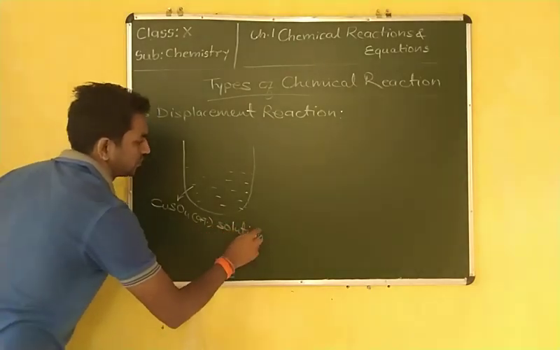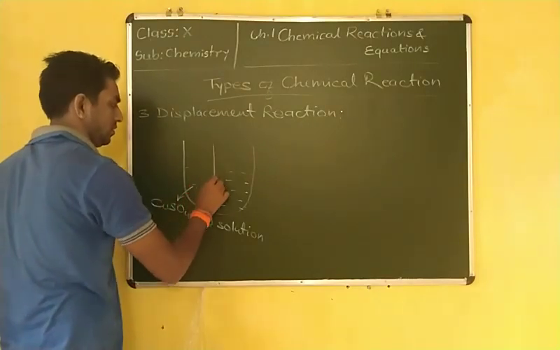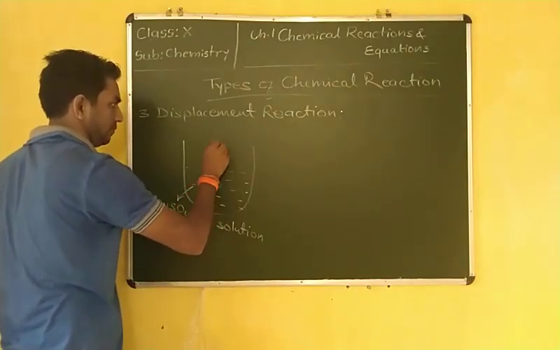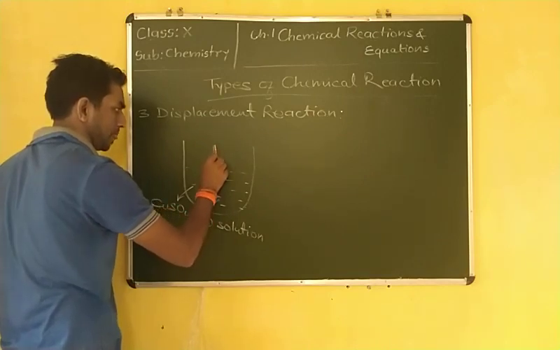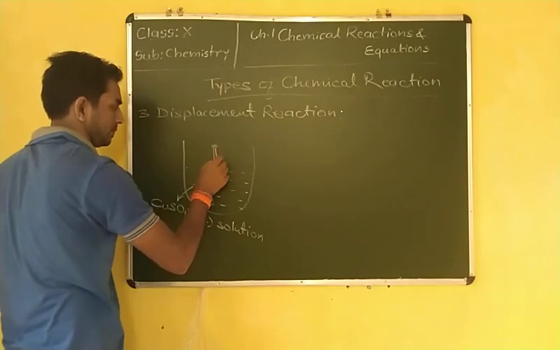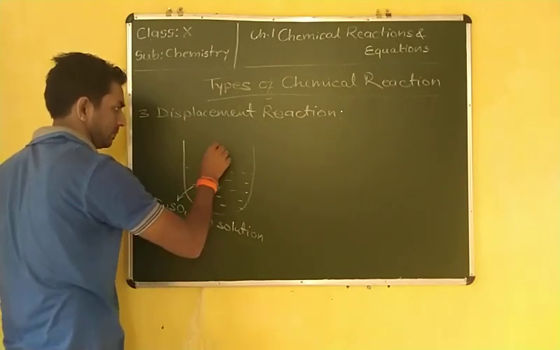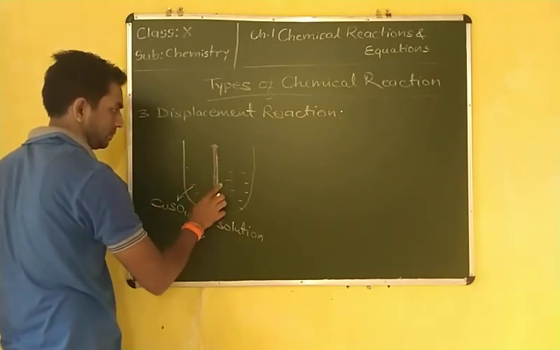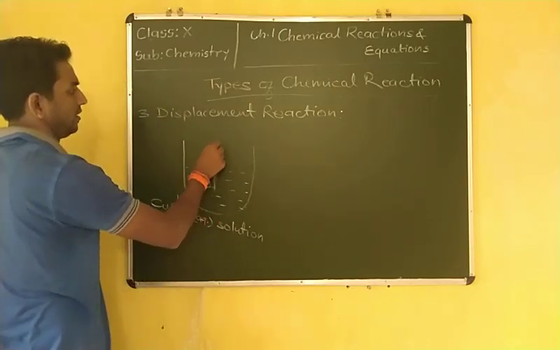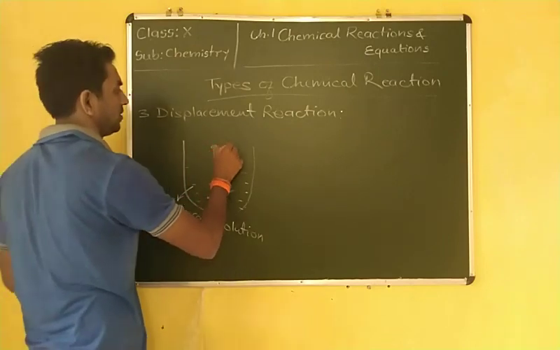In this copper sulfate solution, when we put a metallic rod, or an iron nail, this is the iron nail.